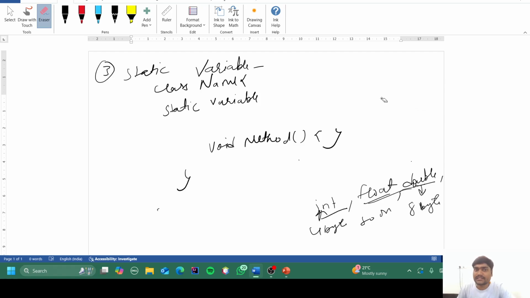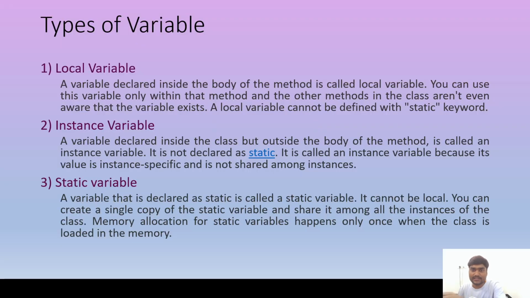So what is the difference between a static variable and an instance variable? Static variables belong to the class instead of belonging to objects. So a static variable can be shared with each and every object we create from the class. A variable that is declared static is called a static variable, and it cannot be local, as I have already said. You can create a single copy of a static variable and share it among all the instances of the class. And memory allocation for a static variable happens only once, when the class is loaded in memory.